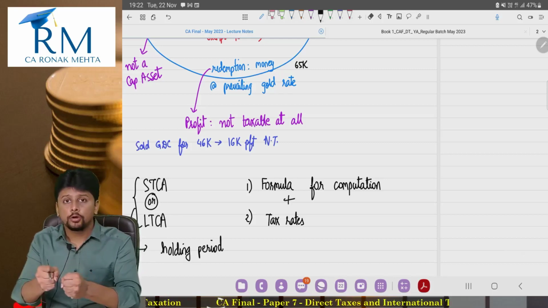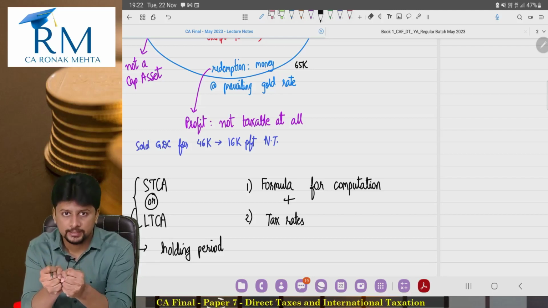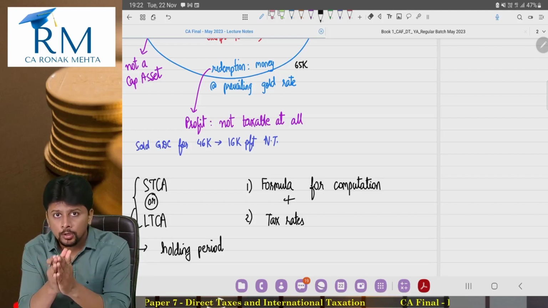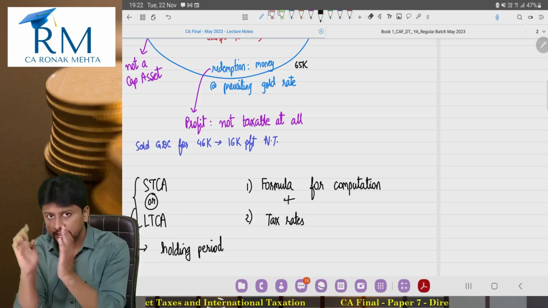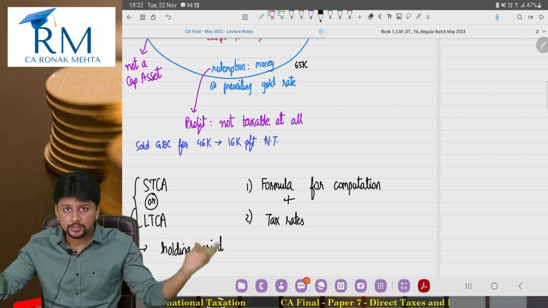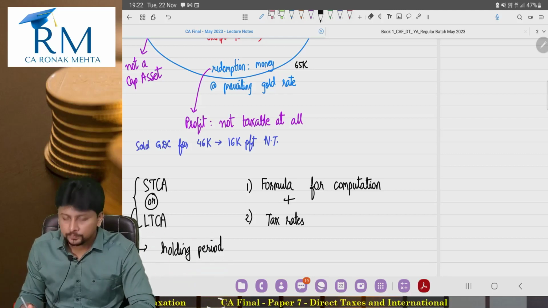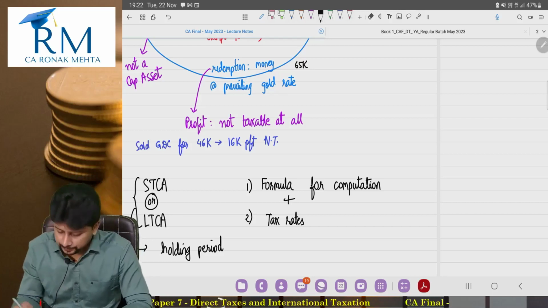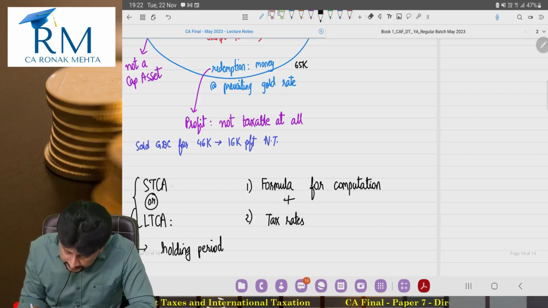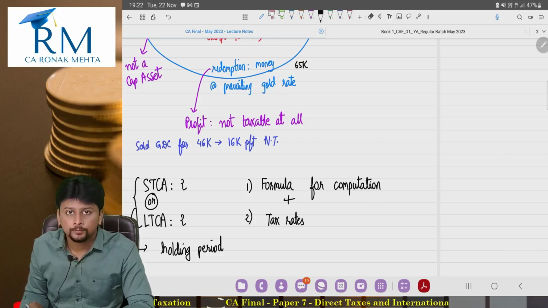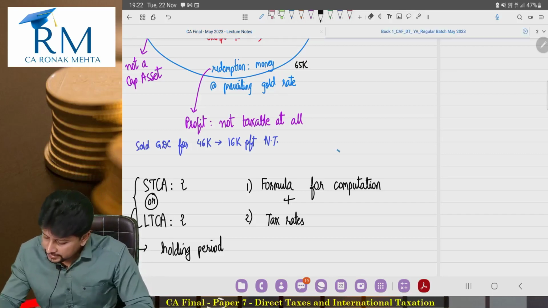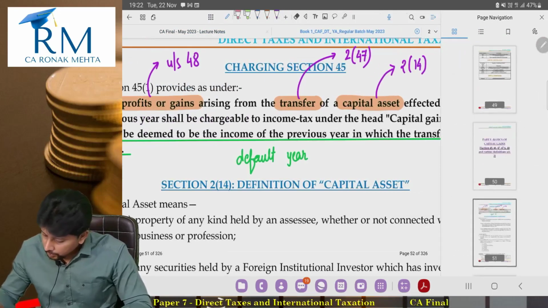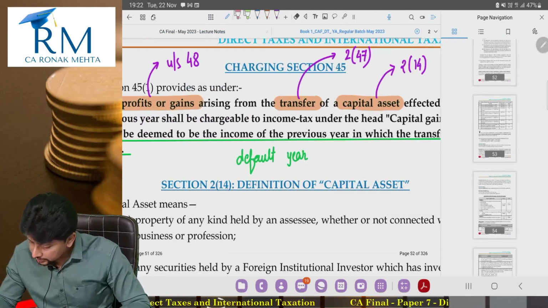For how long have I held the capital asset? For how long was I holding the capital asset? If that is small, short term; if that is more, long term. Now, of course, less, more, that's very vague. So, this has been specifically defined in section 2. Section 2 has defined what is a long-term capital asset, what is a short-term capital asset.